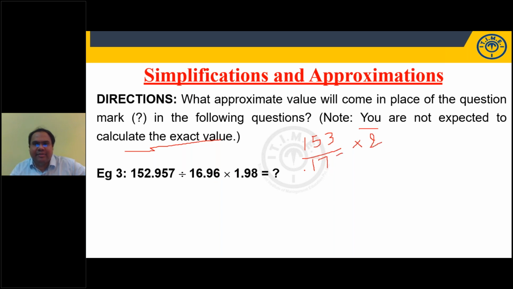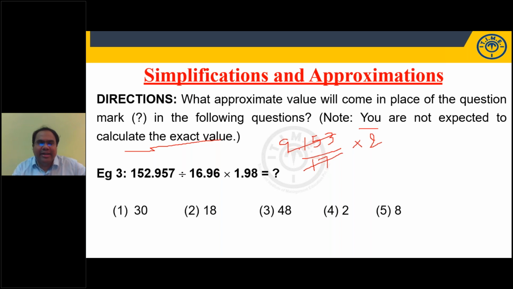16.96 is 17. 9s are 153. 9 into 2, my answer is 18. Where is 18 here? Second option. Approximately, so it is 153 divided by 16.96, which is 17, into 2. Right? So it is 18. Very good. Kavita has answered.